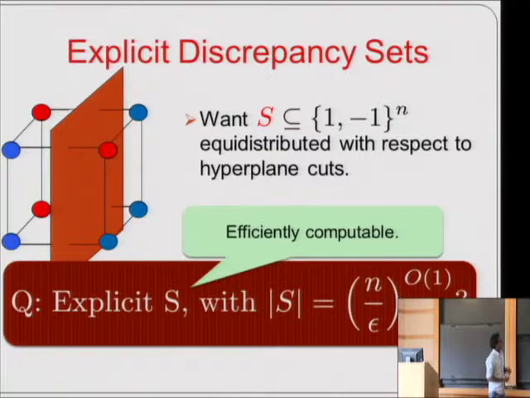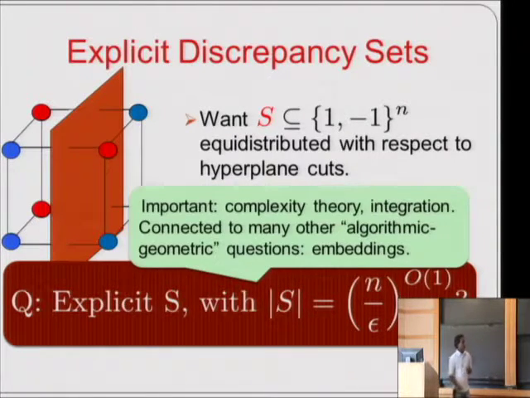That is, I can write down the elements of S in polynomial time. And this is important for several reasons. Firstly, it seems a natural question in geometry, and it has important applications in complexity theory and algorithms. For instance, it would be useful in numerical integration. And it's also connected to many other geometric algorithmic questions, such as those in metric embeddings, etc.